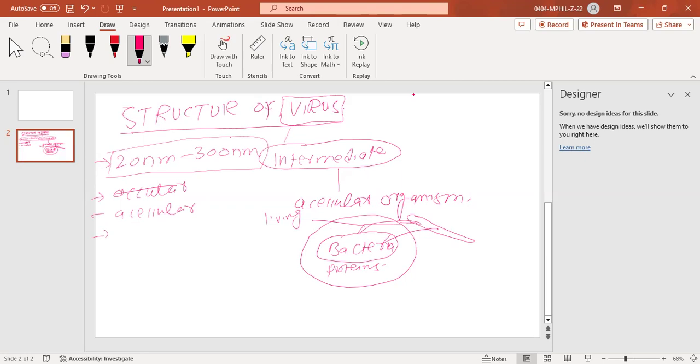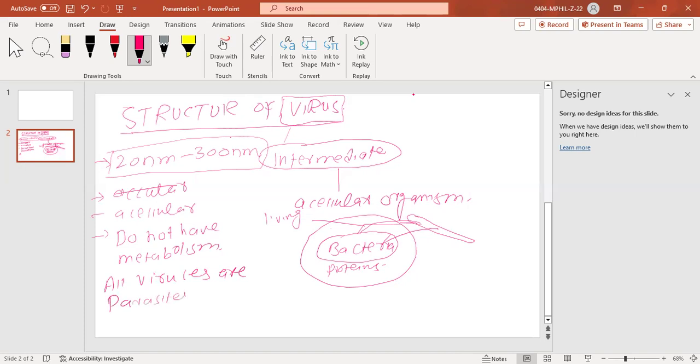Similarly, we can also say they do not have metabolism. There is no metabolism in this case. It has not the ability to synthesize the substances by itself. It has not the ability to break down larger molecules into smaller ones. So that's why there is no metabolism. All viruses are parasites. Remember, all viruses are parasites.